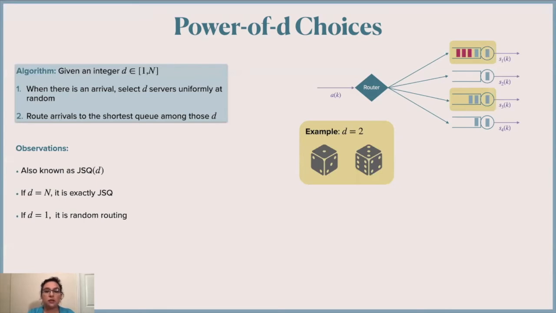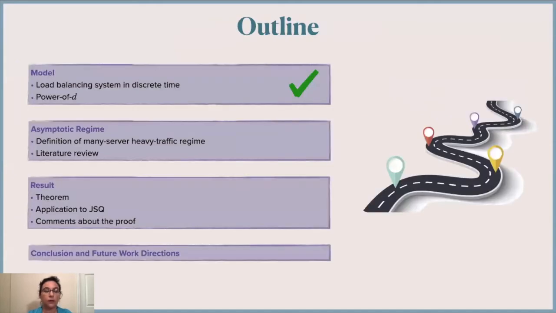Some observations. This algorithm is also known as JSQ-d, where JSQ stands for join the shortest queue. If d equals n, then we're looking at the classical JSQ algorithm. So the arrivals will go always to the shortest queue among all. And if d equals 1, step 2 is not doing anything basically. So d equals 1 implies random routing. This completes the definition of the model.